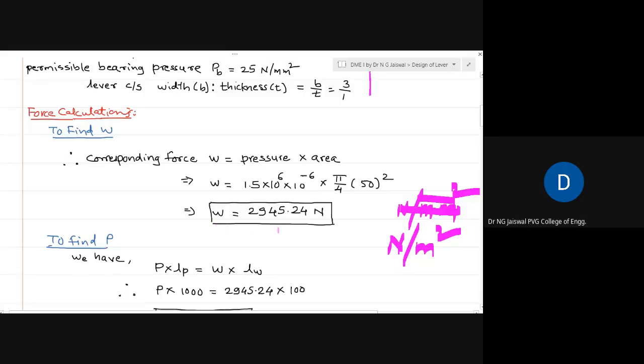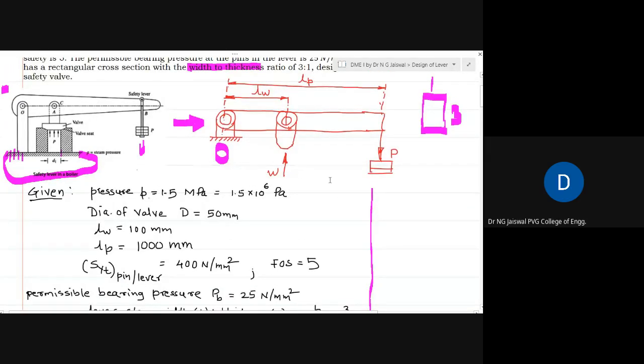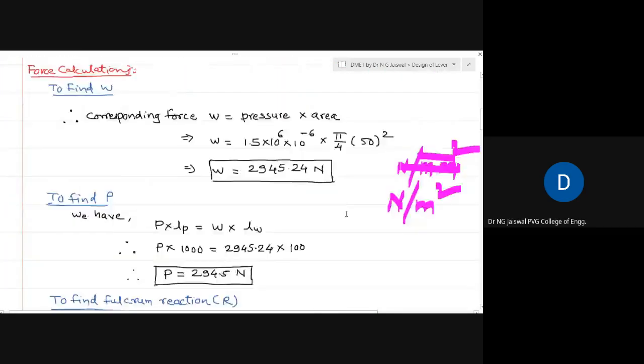So this becomes a load W, 2945.124 as the answer. This is that W which I said. Now, which lengths are given?